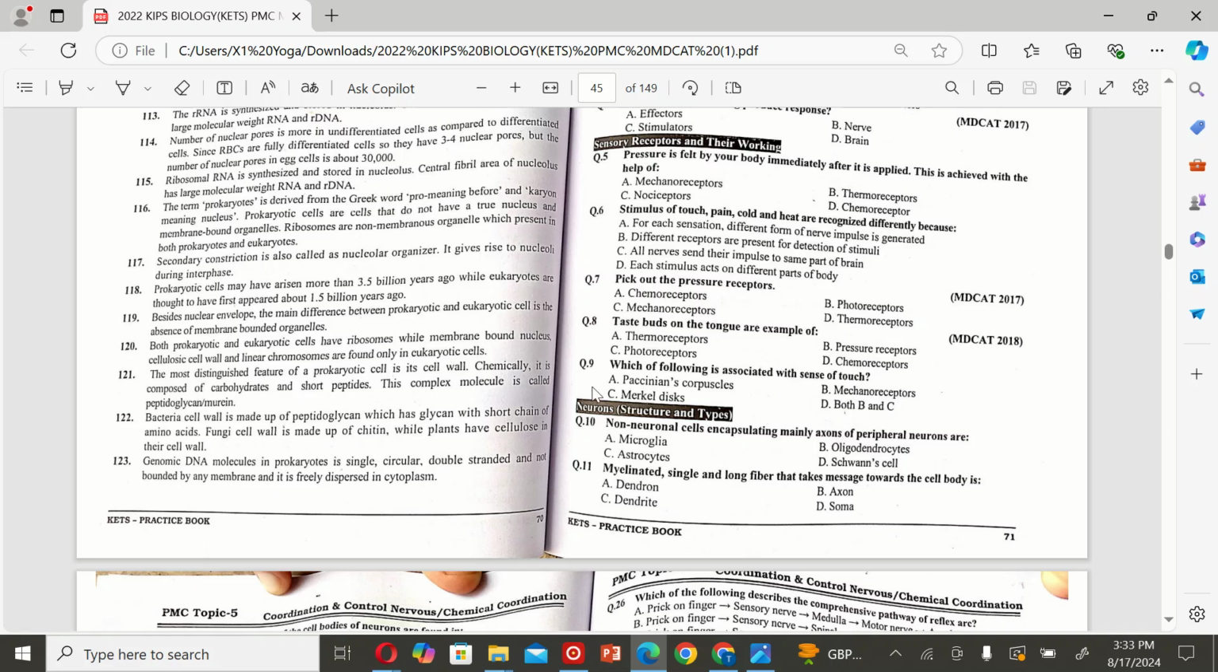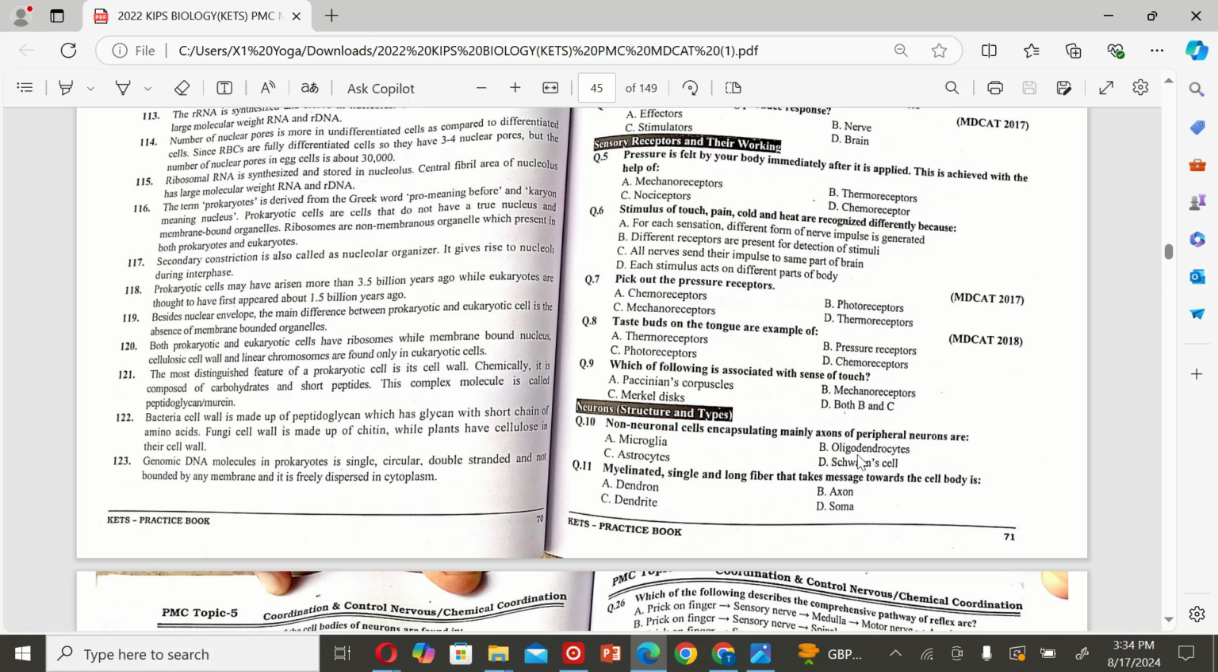Chemoreceptors. The next MCQ is: which of the following is associated with sense of touch? A. Pacinian corpuscles, B. Mechanoreceptors, C. Merkel disc, and D. Both B and C. So the correct option is D. Both B and C.